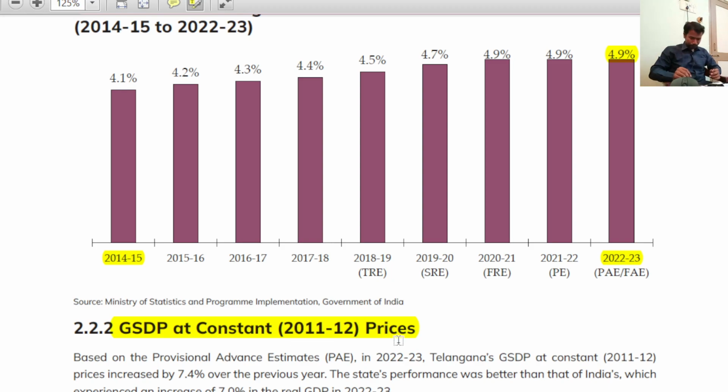Why is it real, sir? Because the price fluctuations are excluded. The prices are considered flat or constant because we have fixed the prices with respect to the base. What is the base? 2011-12. That is the reason there is no price fluctuation in this, whereas in the case of current prices, price fluctuations were there, right? Anyway, let us see.